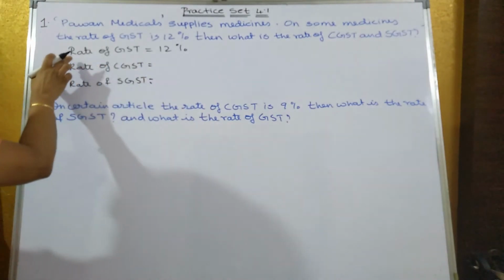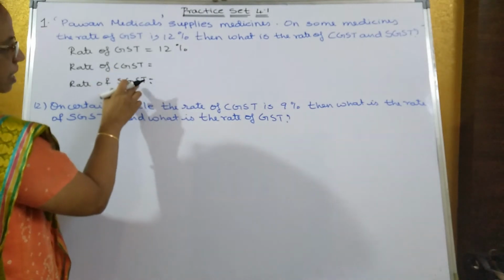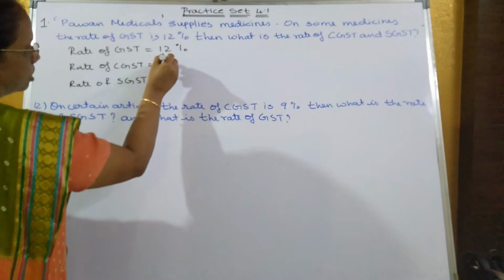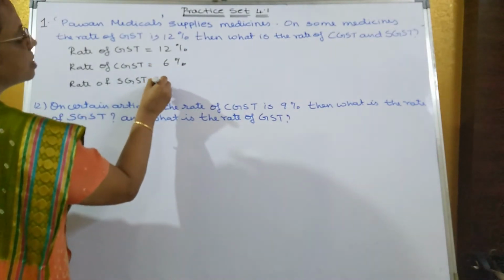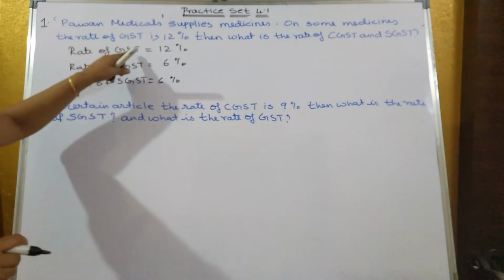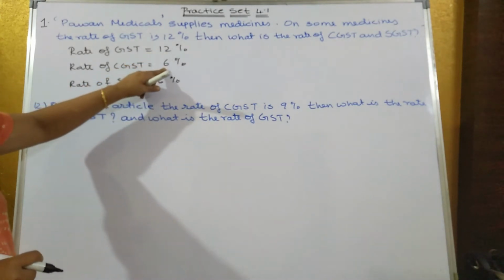So whatever is the rate of GST, half will go to CGST and half will go to SGST. So what is half of 12? That is 6%, so CGST is equal to 6%, and SGST is also 6%. So remember, whatever is the total rate of GST, half will be the rate of SGST and half will be the rate of CGST. So half of 12 will go here and here.